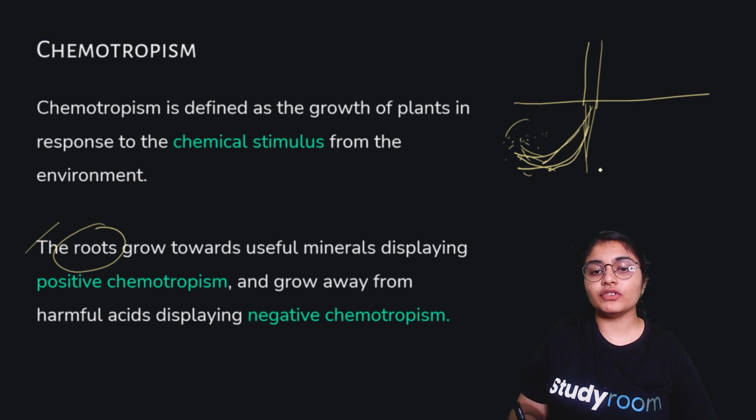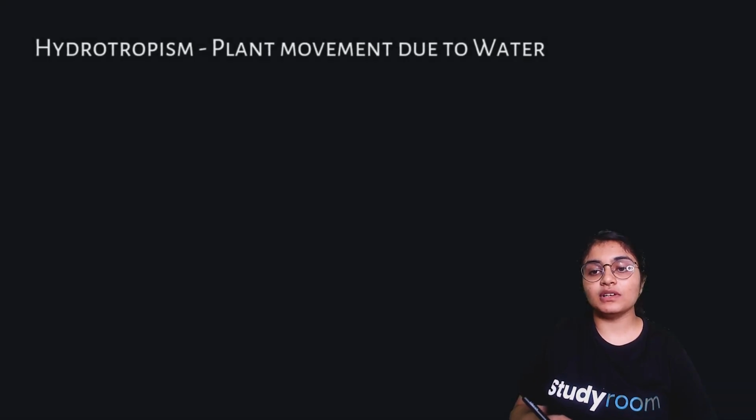And if there are harmful acids present here and the root movement or the shoot movement is away from these harmful acids, then it will be called negative chemotropism. So this is how plants respond to chemical stimulus as well.